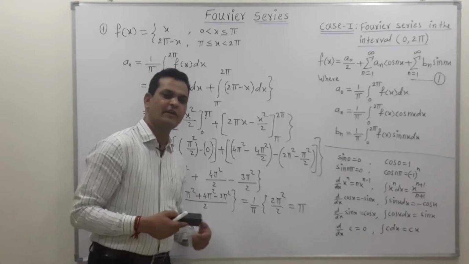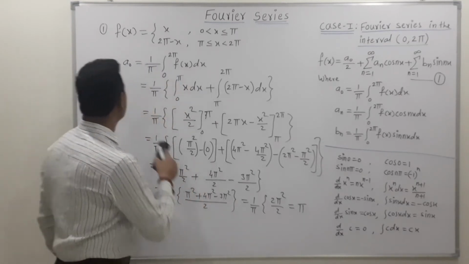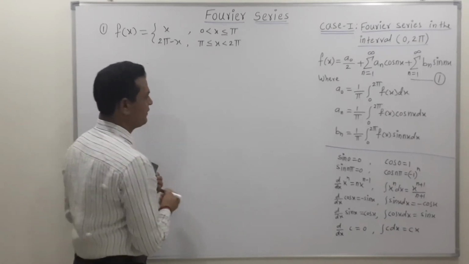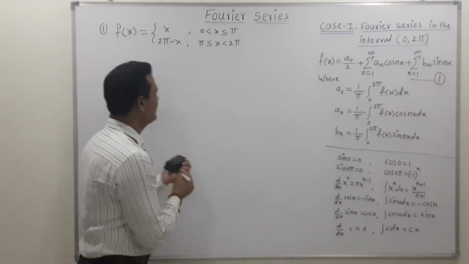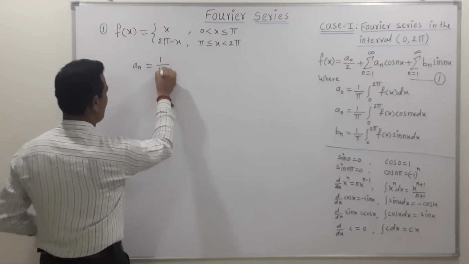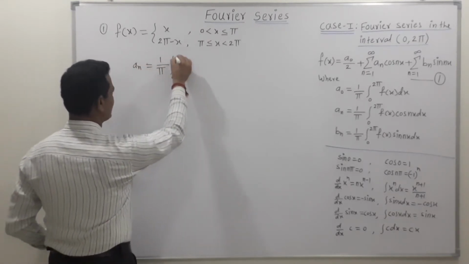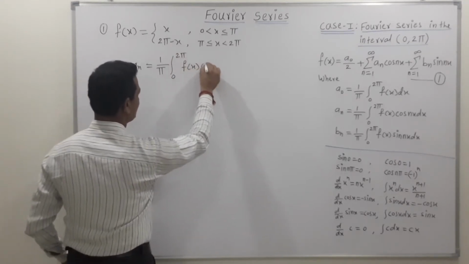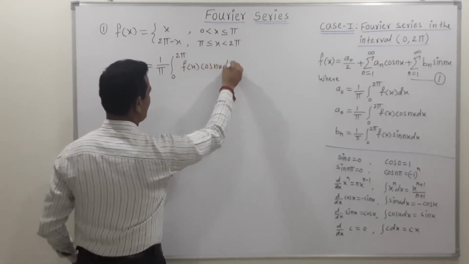Now let's find out the value of the second coefficient, which is an. So the value of an is equal to 1 upon pi, then integration 0 to 2 pi, f of x cos of nx dx.